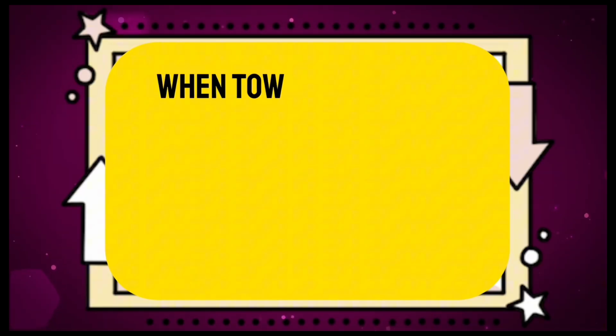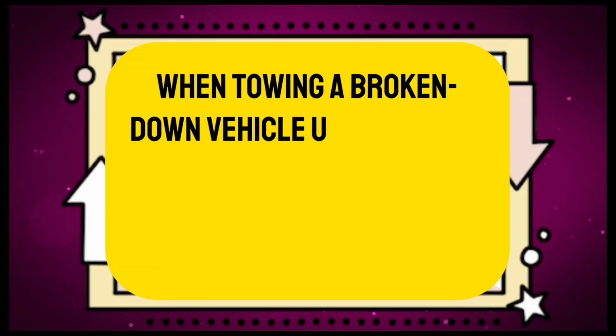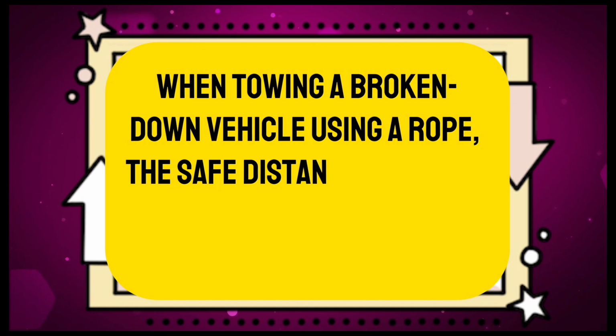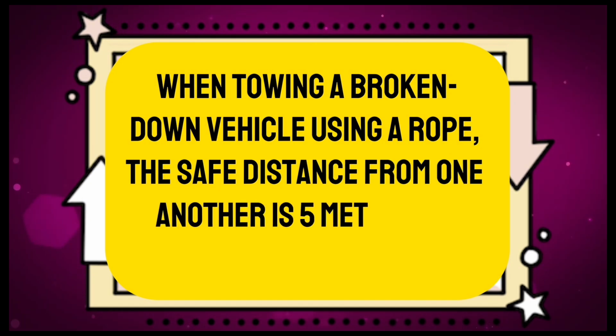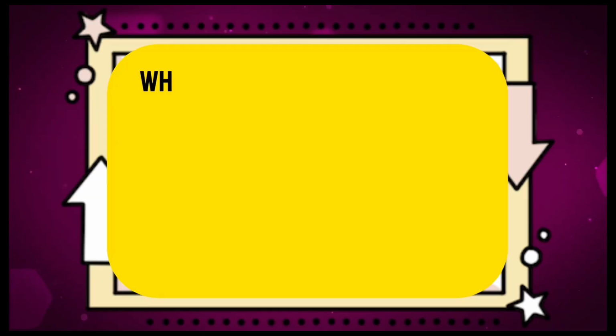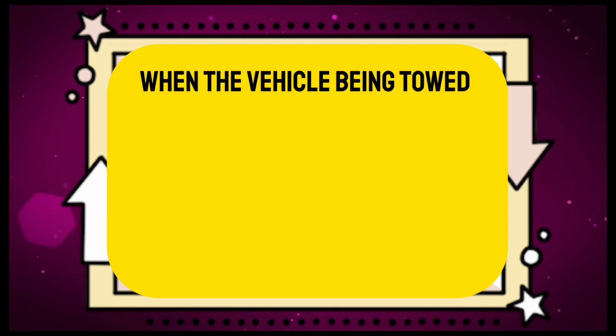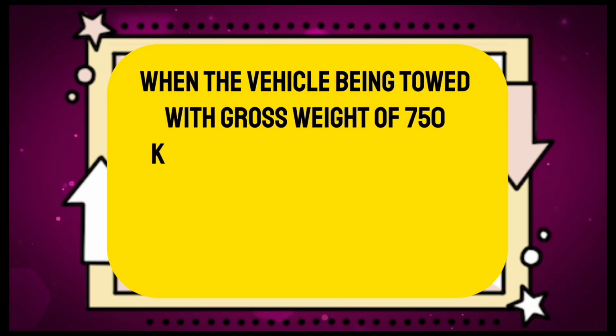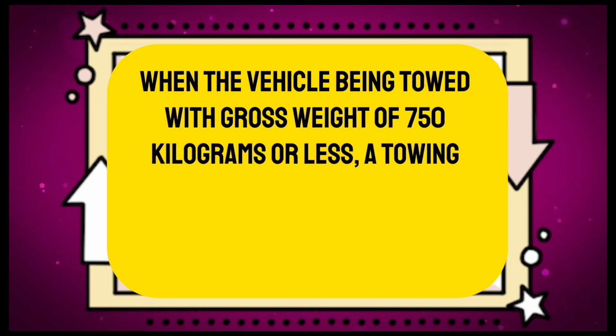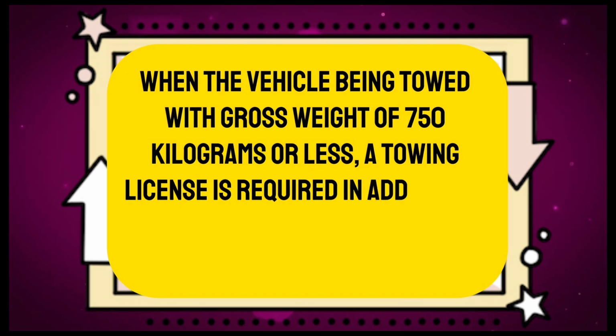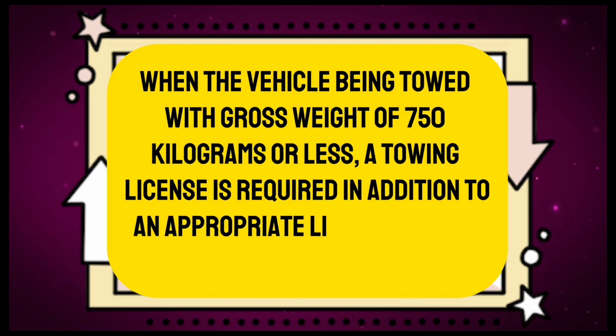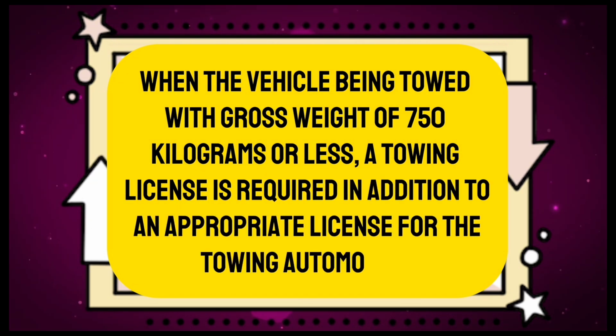False. When towing a broken down vehicle using a rope, the safe distance from one another is 5 meters or more. False. When the vehicle being towed has a gross weight of 750 kilograms or less, a towing license is required in addition to an appropriate license for the towing automobile.